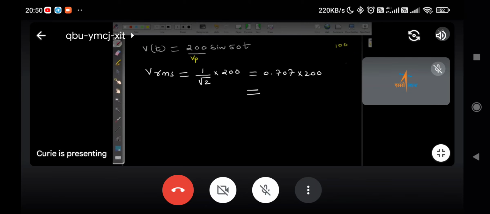That is 70.7 volt. Once you know 70.7 volt, you take double of it because the voltage is 200. So it is going to be 141.4.